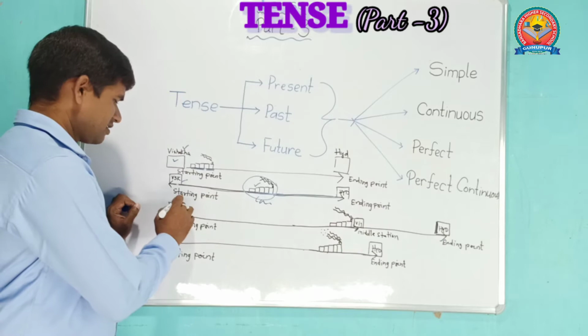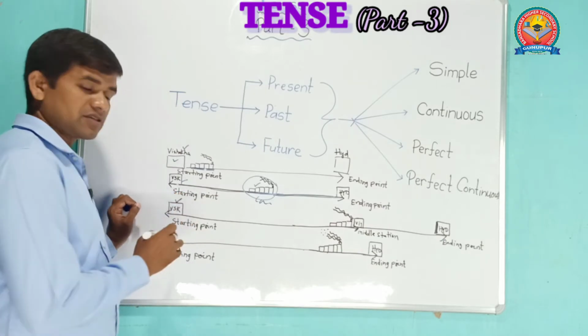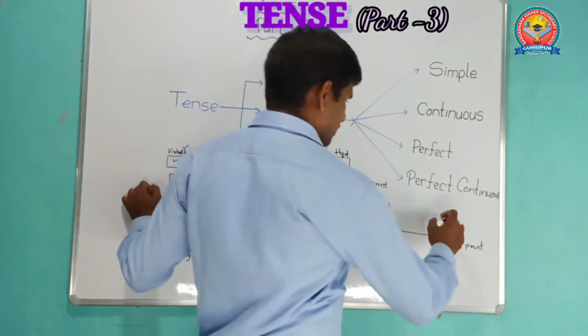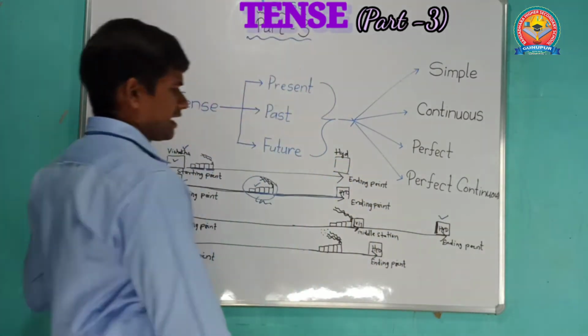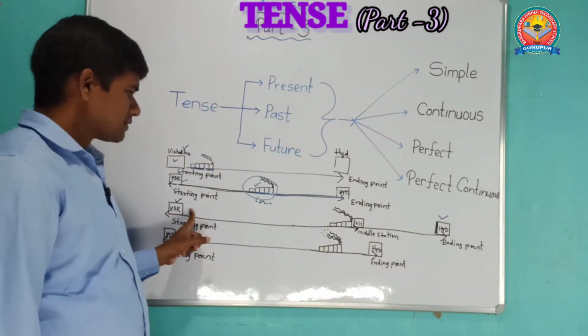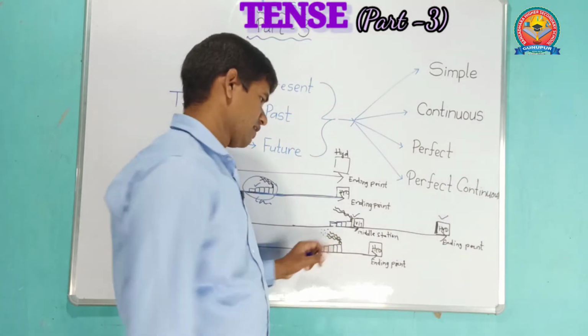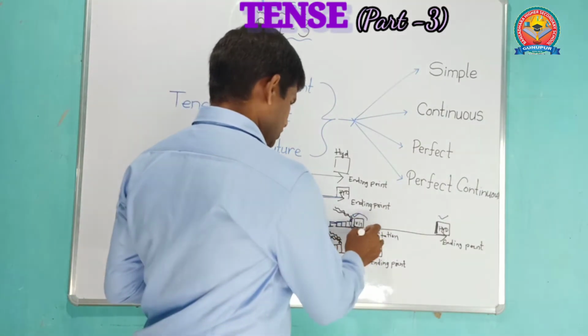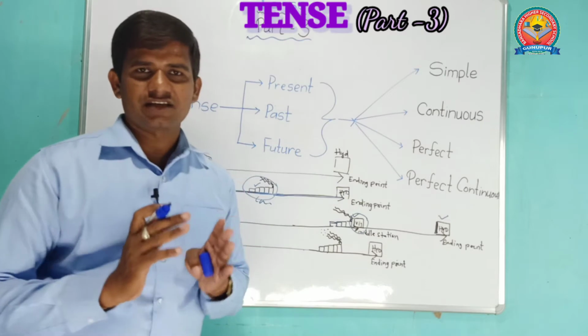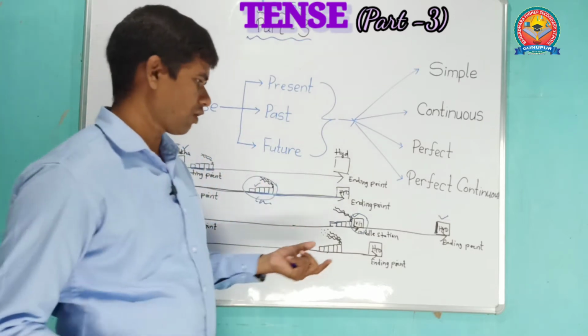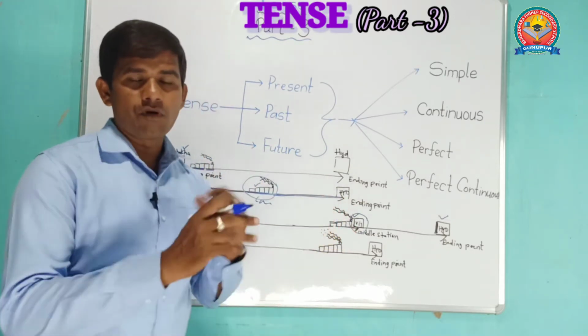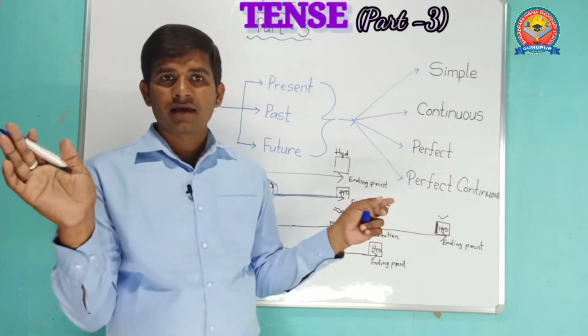See, this is the starting place Visakhapatnam and this is the ending place Hyderabad. Now the train has already reached Vijayawada station. It means here the action of reaching Vijayawada is finished. Okay, but its moving action has not completed.